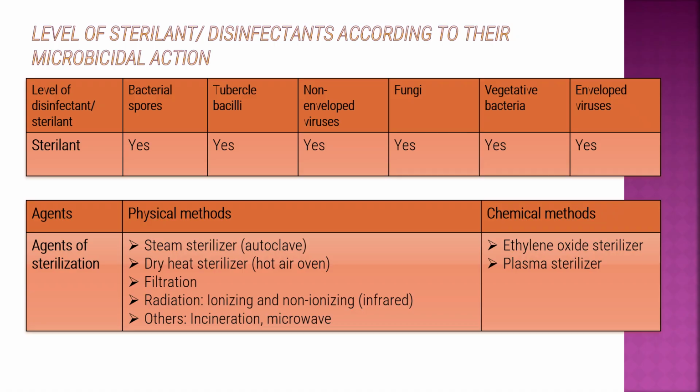Examples are the physical methods: steam sterilizer, that is autoclave; dry heat sterilizer, that is hot air oven; filtration; radiation, ionizing and non-ionizing; others like incineration and microwave. In chemical methods, ethylene oxide sterilizer and plasma sterilizer.